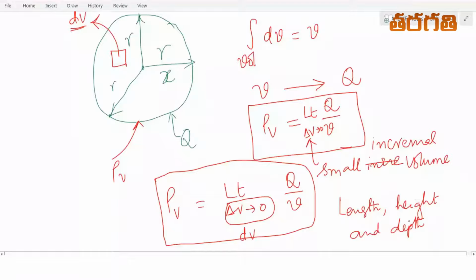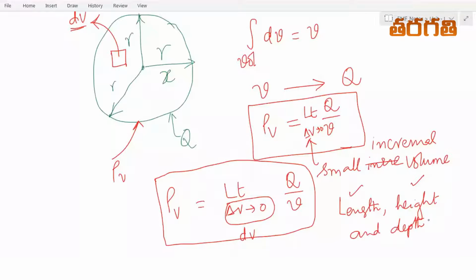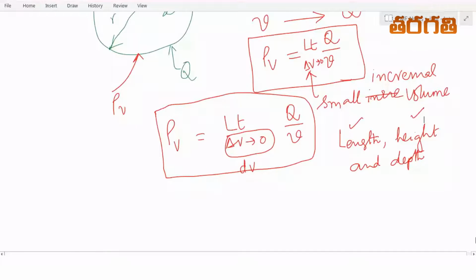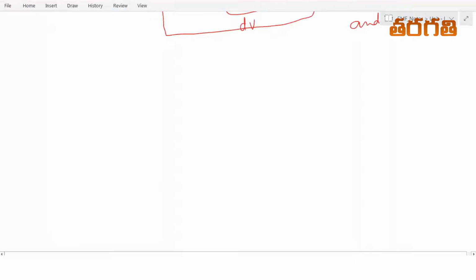In general, we deal with only two dimensions in space, either length or height. But if you take a ball and cut it through the center, you will find some depth. That depth is equal to its radius. So that is why we call it a three-dimensional object, and this kind of configuration is called volumetric charge configuration.